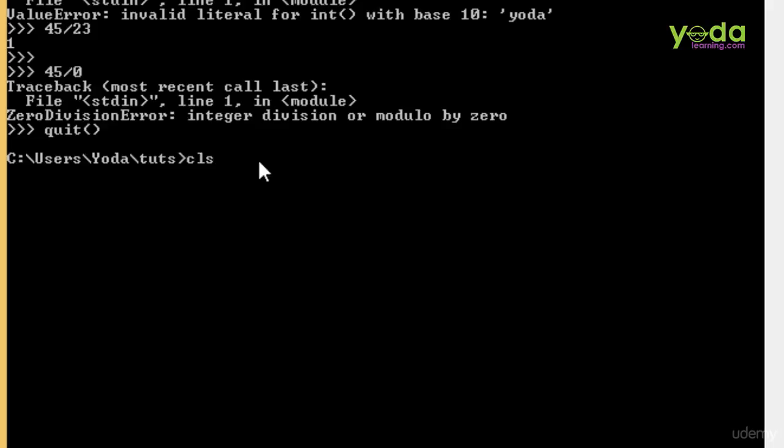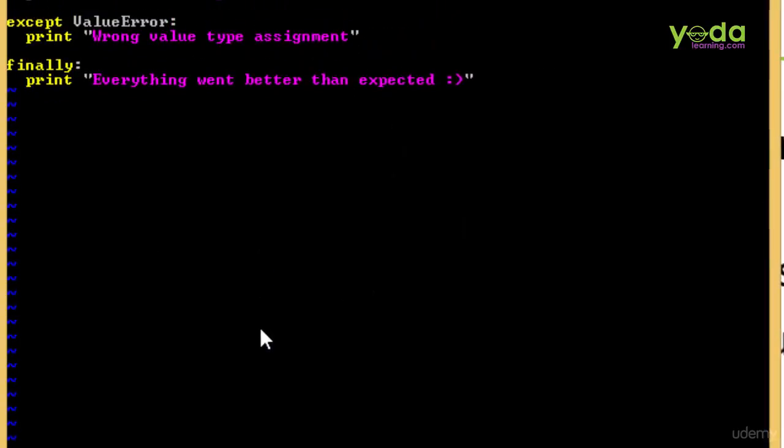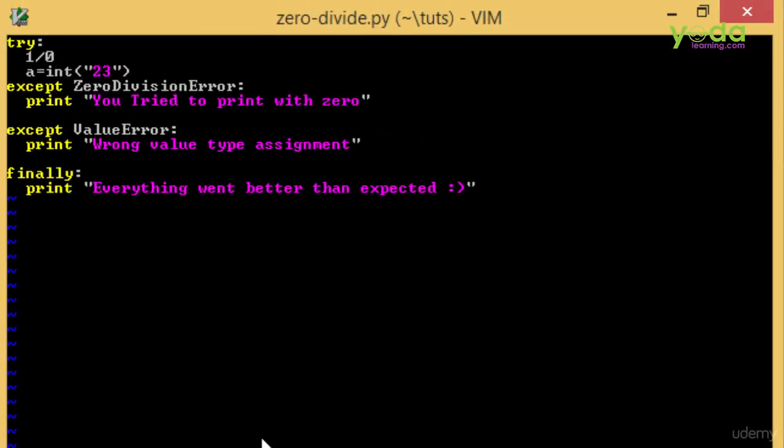Now let's try to handle it. I actually created an example for the same purpose. So here in this example, what I have implemented is a try, catch, finally block in Python. If you're coming from other programming backgrounds, then you might notice that rather than catch, I have used the keyword except over here. So in Python, we use the except keyword, and finally and try remain the same.